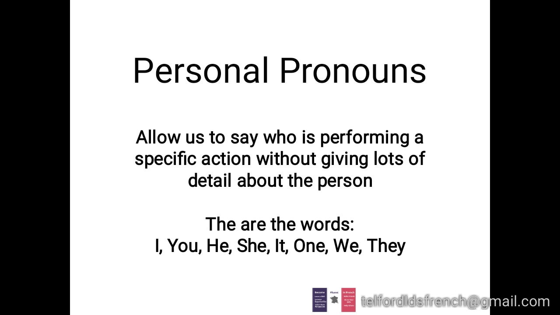They can also represent things, ideas, places, and activities, as well as people. They allow us to give just enough information about the person or thing performing the action of the verb without giving too much. They're kind of like placeholders instead of giving the name or detailed information.